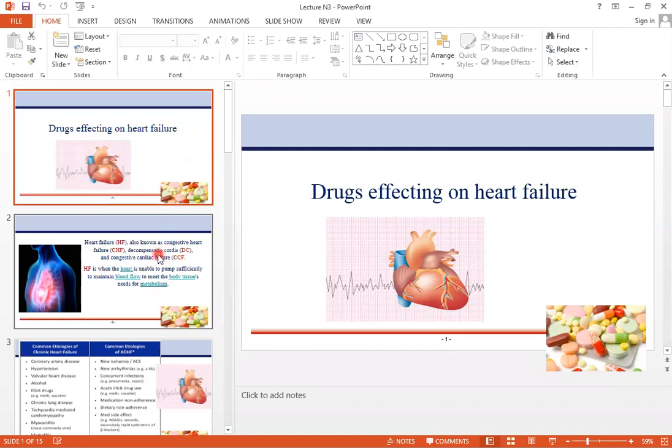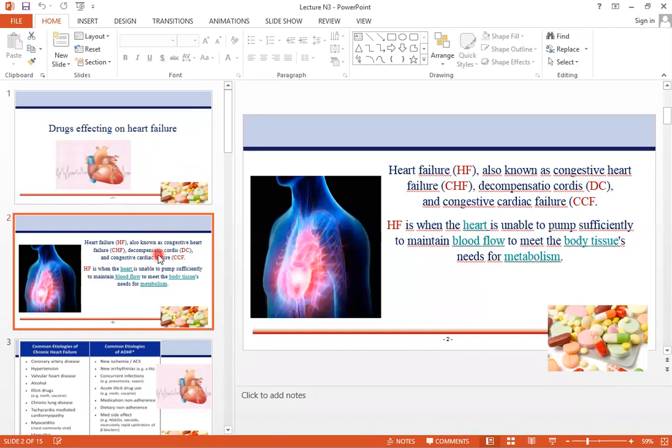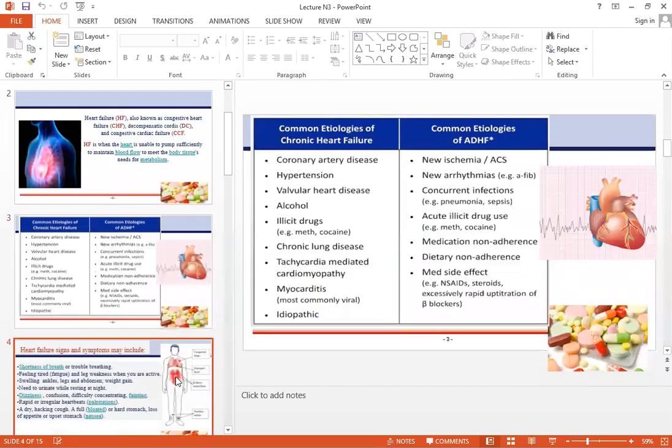So in this topic, we talk about heart failure. Heart failure is also known as congestive heart failure, decompensated cardiac failure, and congestive cardiac failure. Heart failure occurs when the heart is unable to pump sufficiently to maintain blood flow to meet the body tissues' need for metabolism.